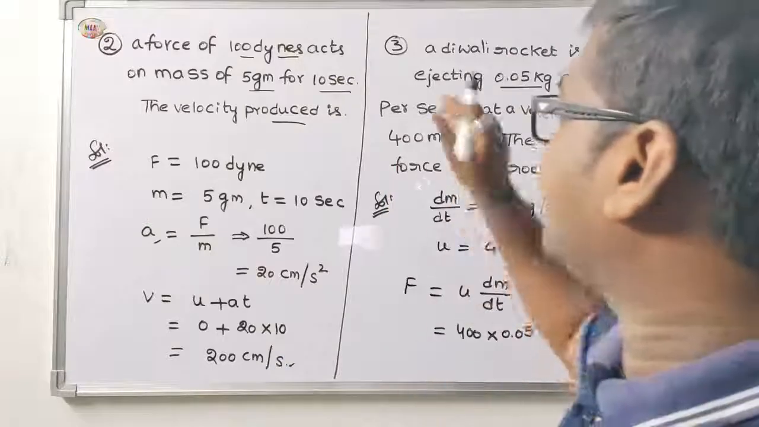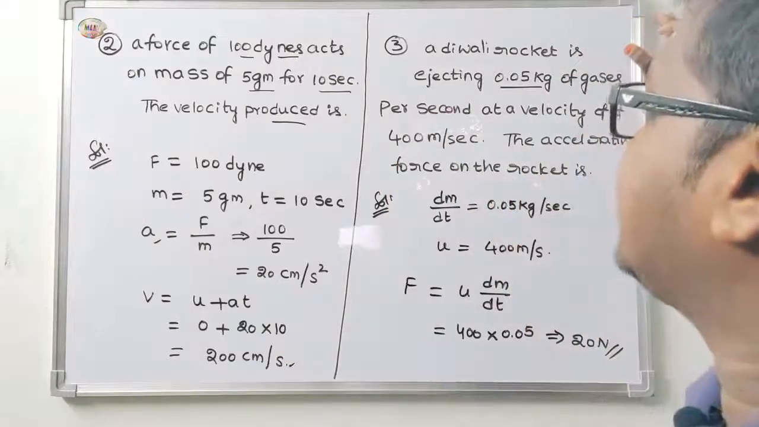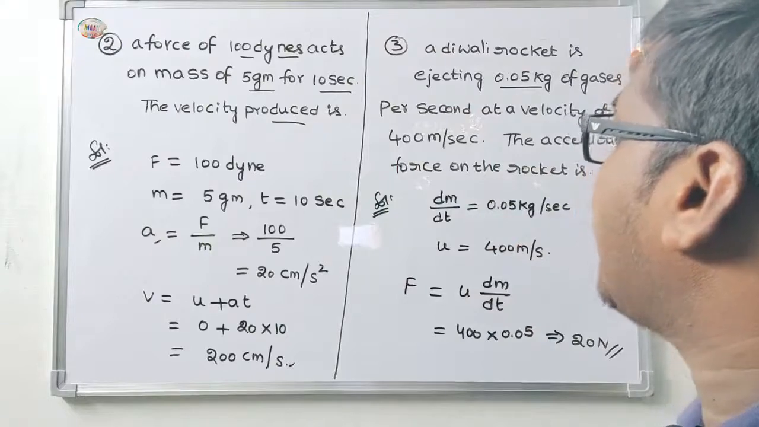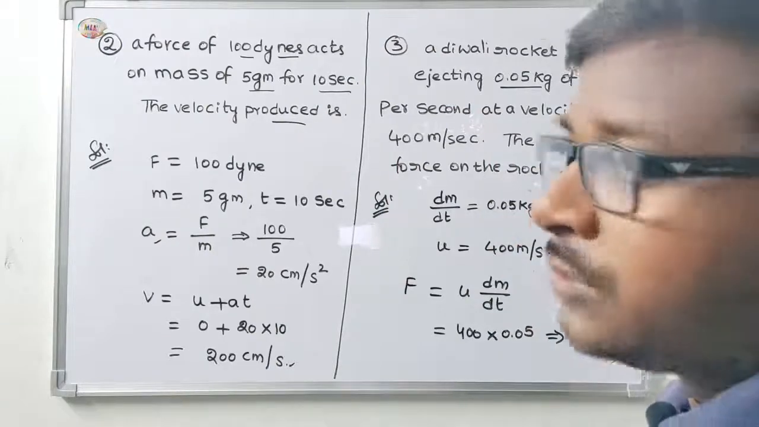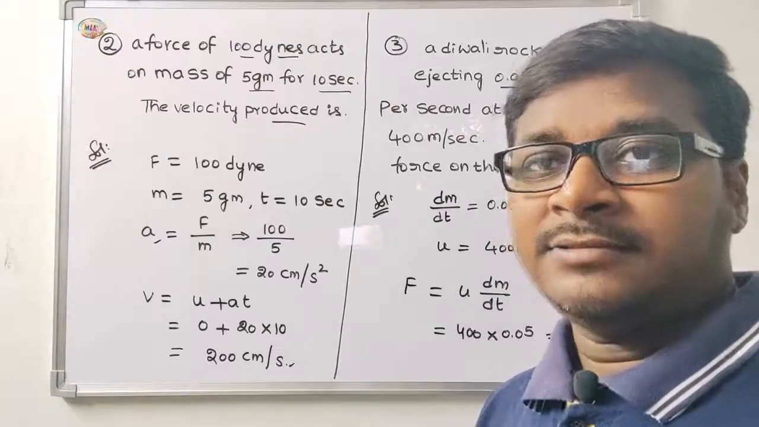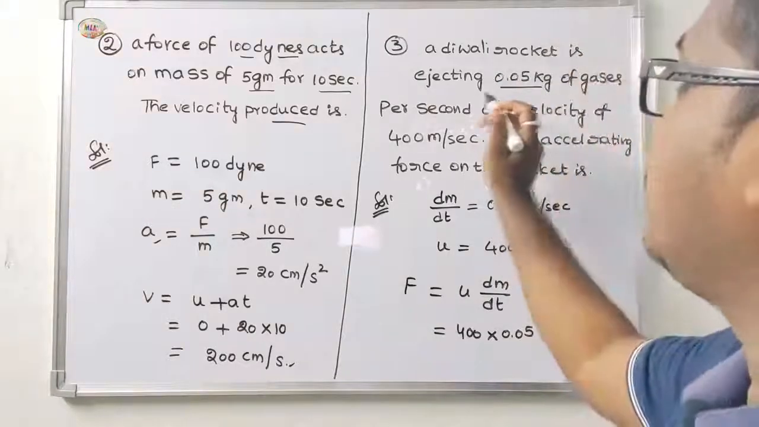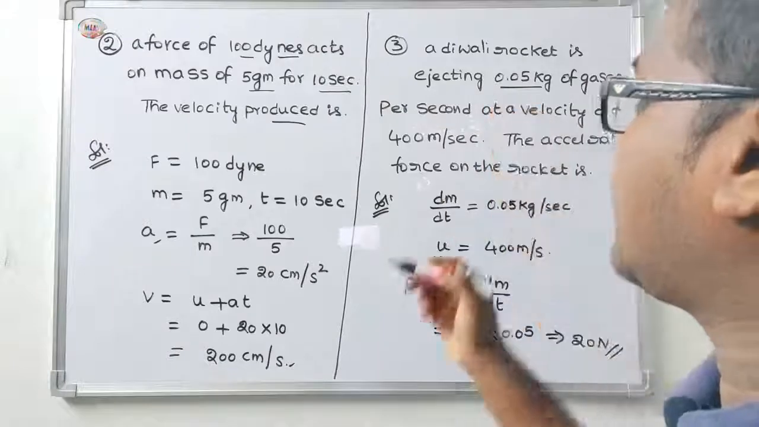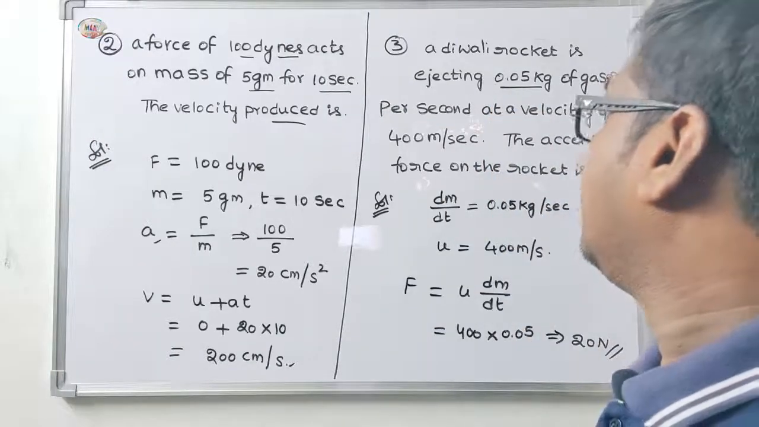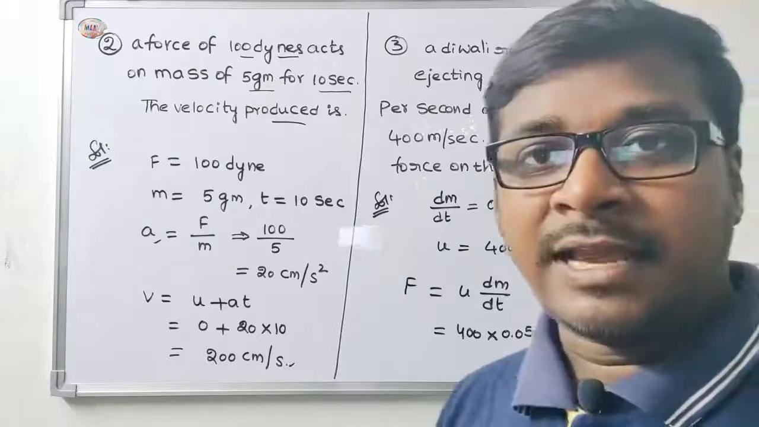Once again listen, third problem. A Diwali rocket is ejecting 0.05 kg of gases per second. Okay, it is the firing for crackers, Diwali crackers. That rocket is one of the crackers.